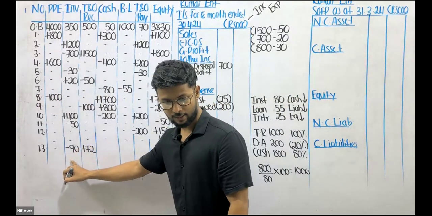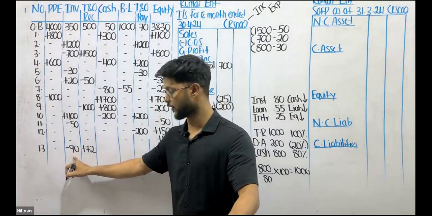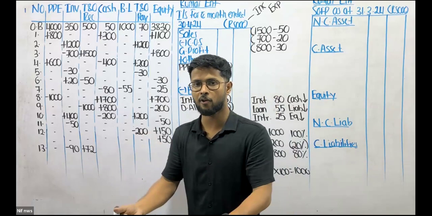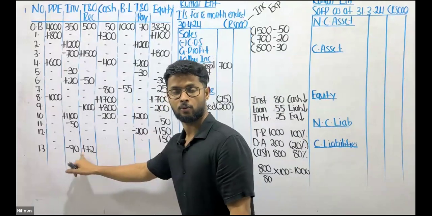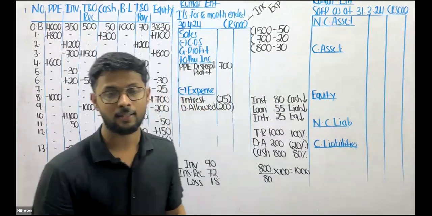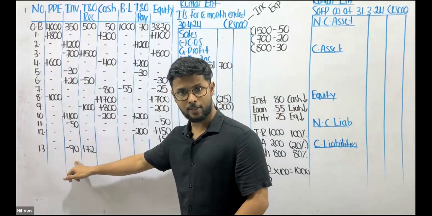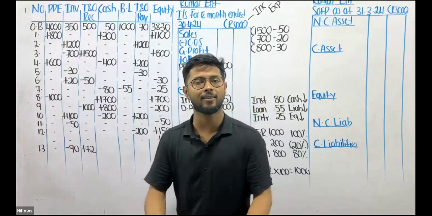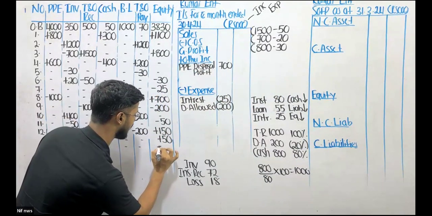So out of the total loss we suffered, 72 is going to be compensated by the insurance company. Therefore, we can mitigate the loss. We are nullifying the 72,000 loss through the insurance company. The remaining 18, we can't help it. 90,000 worth of stocks damaged, 72, perfect, the insurance company agreed to pay. The remaining 18, we can't help it. It should be a loss. Therefore, it reduces my equity.